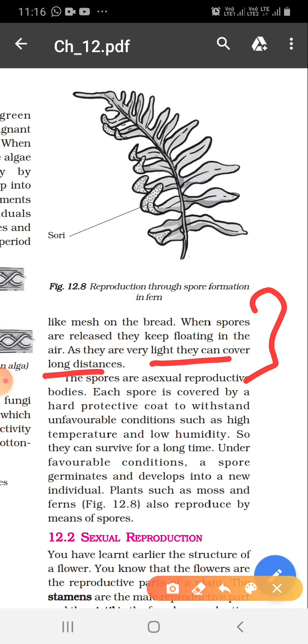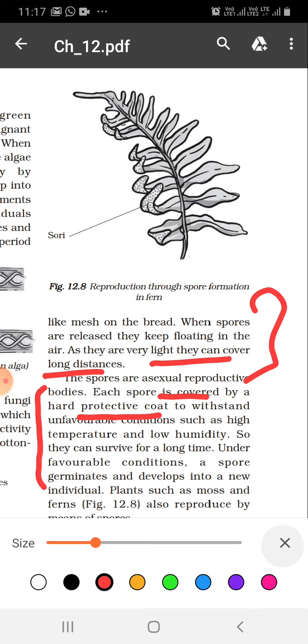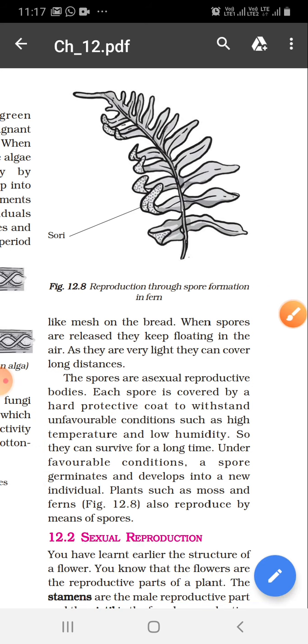Spores are asexual reproductive bodies. Each spore is covered by a hard protective coat to withstand unfavorable conditions such as high temperature and low humidity, so they can survive for a long time. Under favorable conditions, a spore germinates and develops into a new individual.